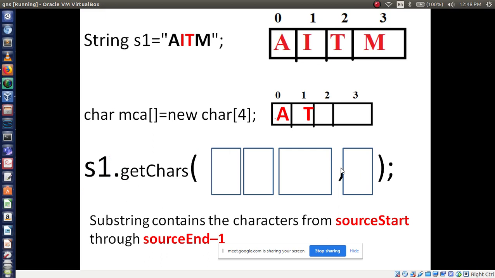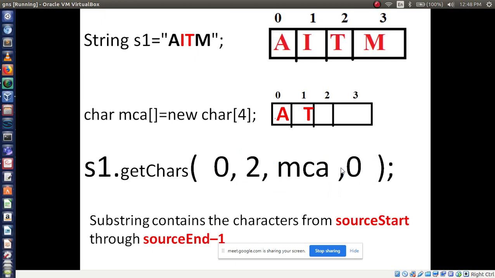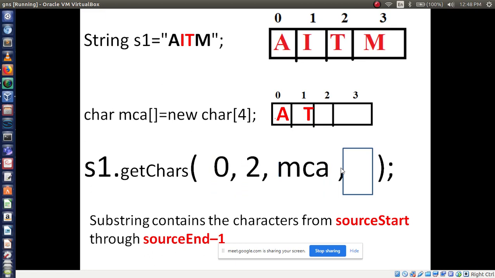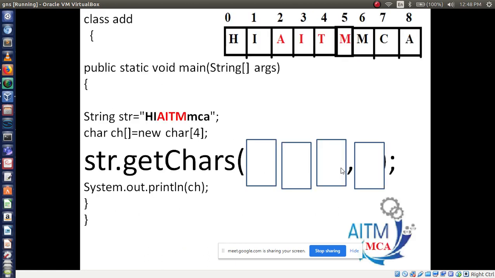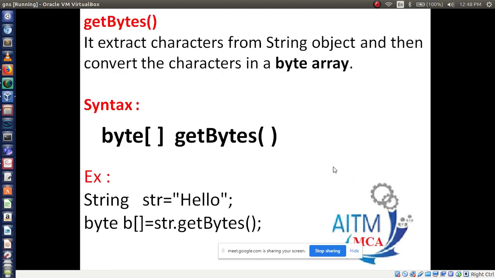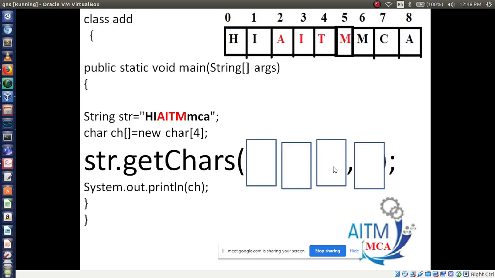Now see this example. You are taking AITM, right? Now I have taken different variables, different things. All of you observe.